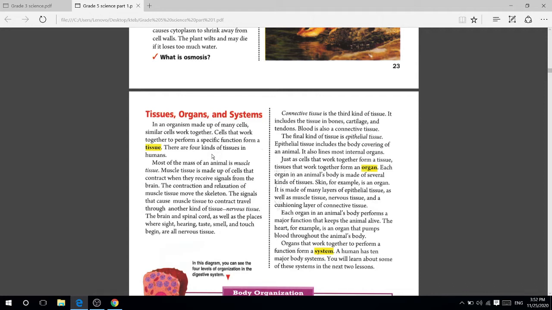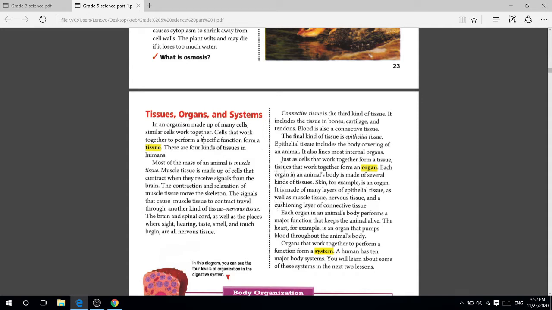Okay students, bring pencil and notebook to write down some important points as I will tell you. Today we have tissues, organs and systems. An organism is made up of many cells. Similar cells work together. Cells that work together to perform a specific function form a tissue.